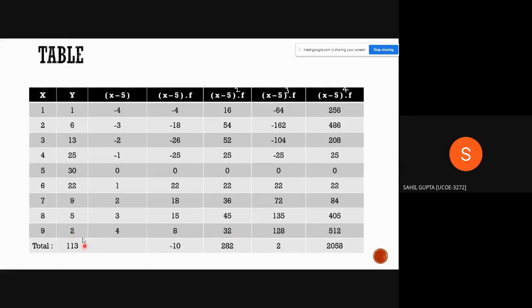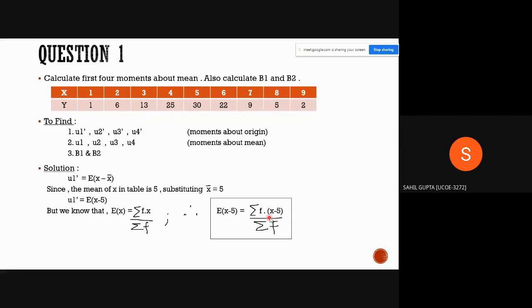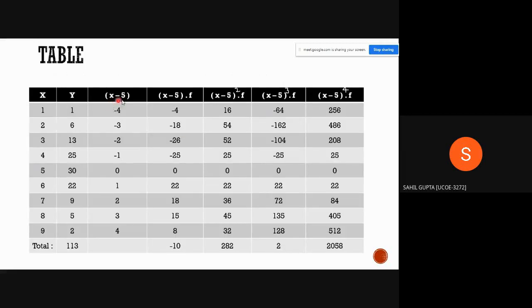Summation f we have found by adding all the y values. So this is summation f. Now what we have to find? We have to find x minus phi. So let's first calculate that. This is the x, and we have to minus phi with it. So 1 minus phi is minus 4, 2 minus phi is minus 3. Similarly, the middle term phi minus phi gives us 0. 6 minus phi is 1, 2, 3, 4. So we calculated x minus phi.